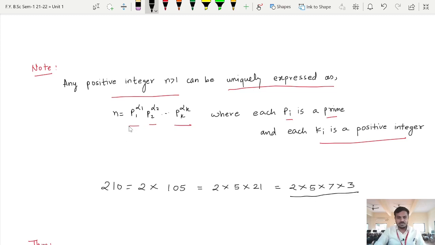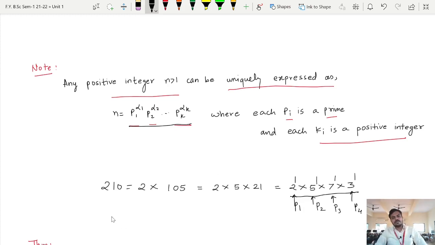Now the question is, what is the value of p1, p2? What is the value of alpha 1 and alpha 2? So over here the value of p1 is 2. This is p1, you can say. P2 is 5. P3 is 7. And this 3 is nothing but p4. Now what are the values of alpha 1, alpha 2? The value of alpha 1 is 1, alpha 2 is also 1, and similarly the values of alpha 3 and alpha 4 are also 1.